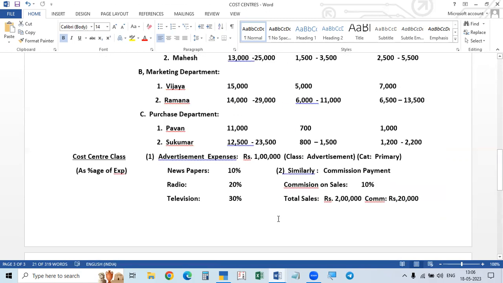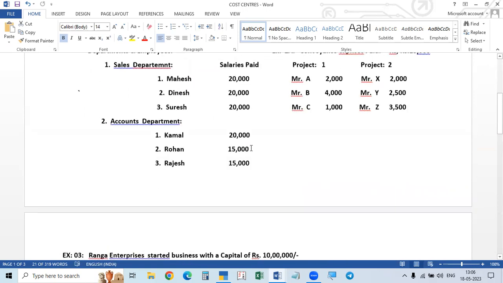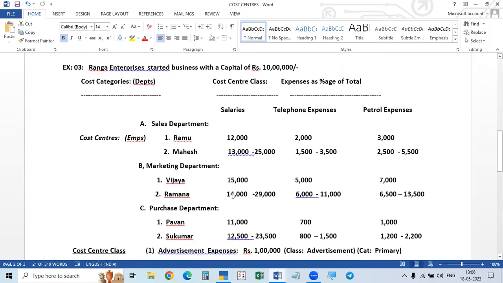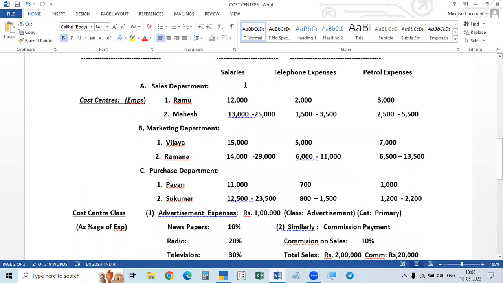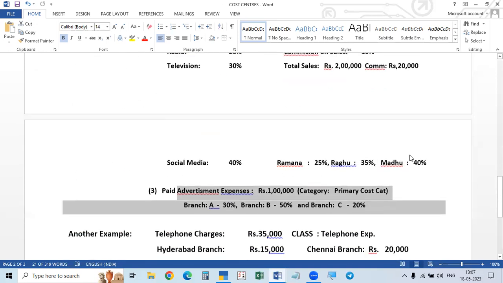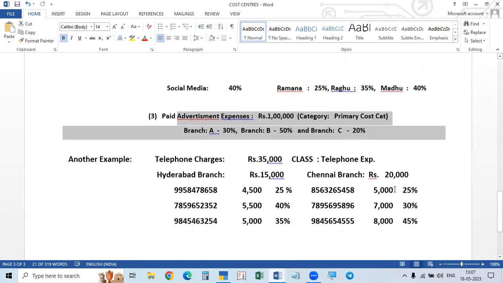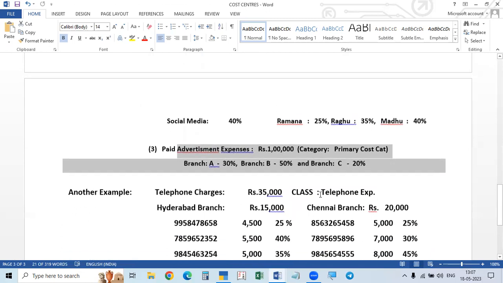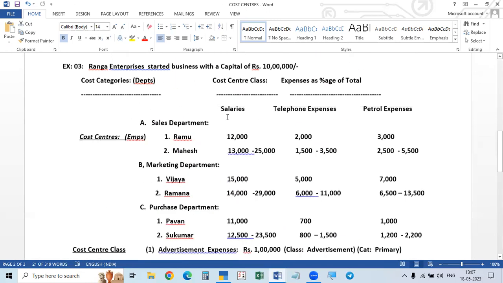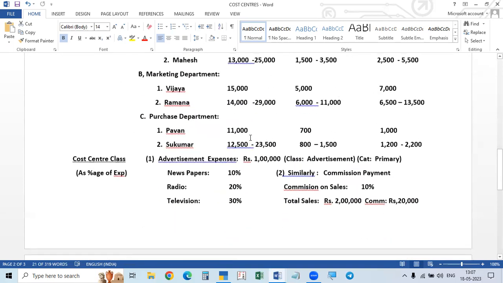You try this, just like I made the salaries, you do the salaries, and similarly you do the problem for other expenses also separately. Salary separately, telephone separately, petrol separately. You make the entries and you try. If you practice like this, you will get very good knowledge. This one you try, and this one you try, and this also you try. If you make more and more practice, you will get good knowledge.